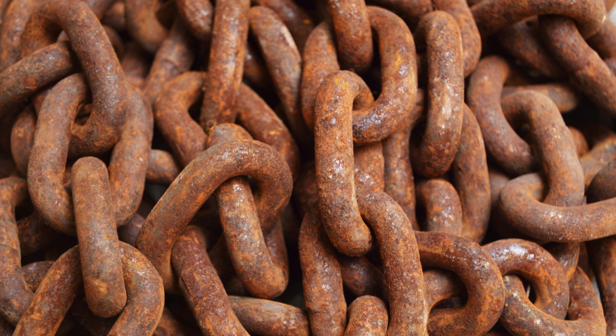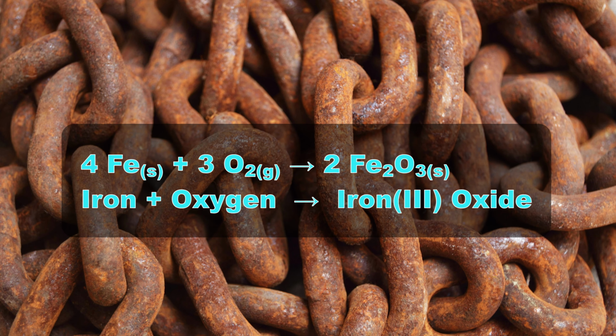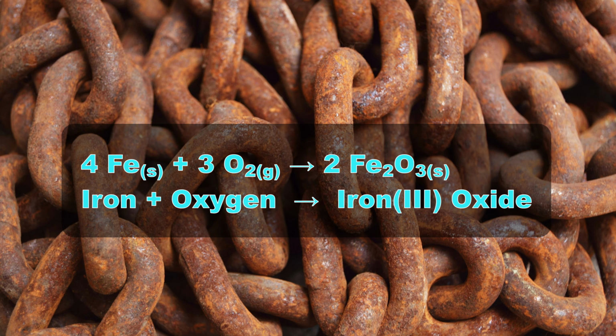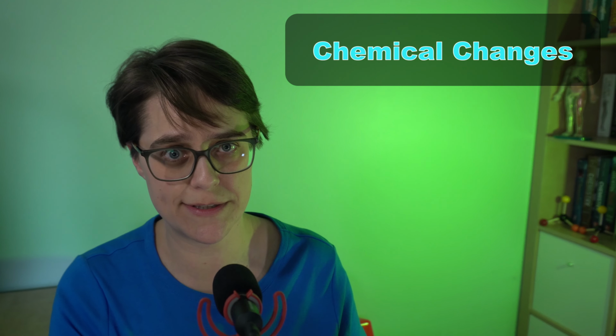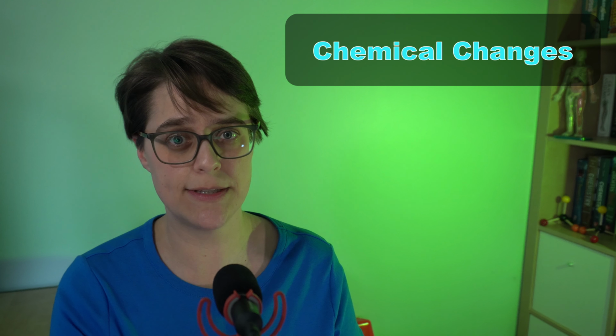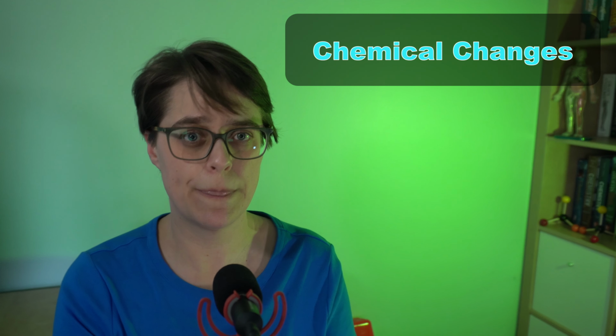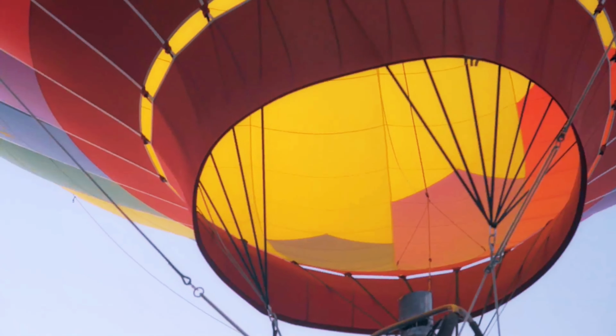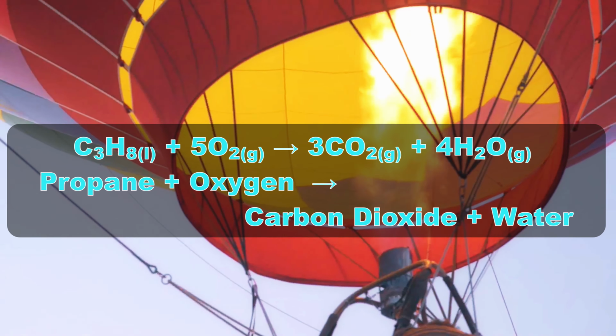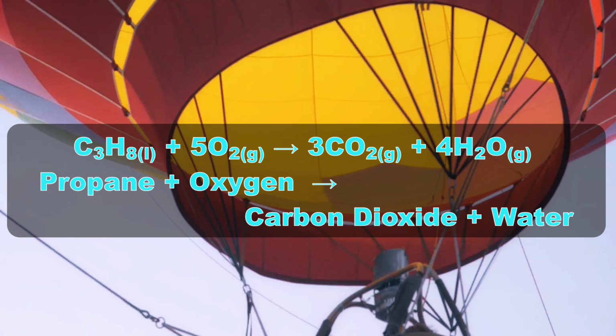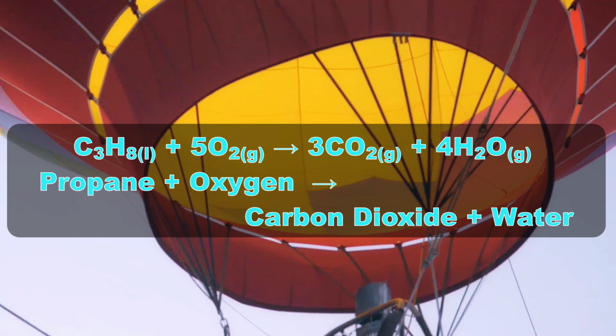So the rusting of iron. Iron reacts with oxygen to form iron(III) oxide, often called rust, which is a new substance with completely different properties from either iron or oxygen. Another example would be the combustion or burning of propane. The propane reacts with oxygen, producing carbon dioxide and water.